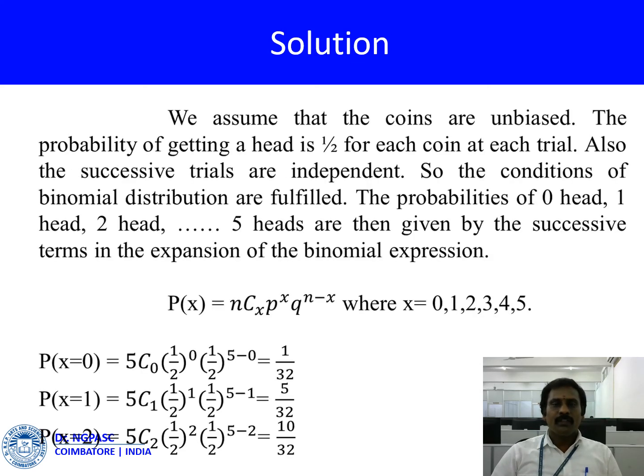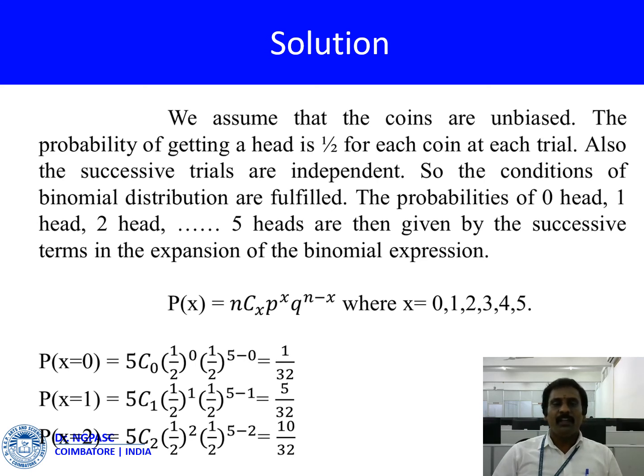In conclusion, we assume that the coins are unbiased. The probability of getting a head is 1/2 for each coin at each trial. Also, the successive trials are independent, so the conditions of the binomial distribution hold. The probabilities of 0 heads, 1 head, 2 heads, etc., up to 5 heads are then given by the successive terms in the expansion of the binomial expression, P(x) = nCx p^x q^(n-x), where x is equal to 0 to 5.